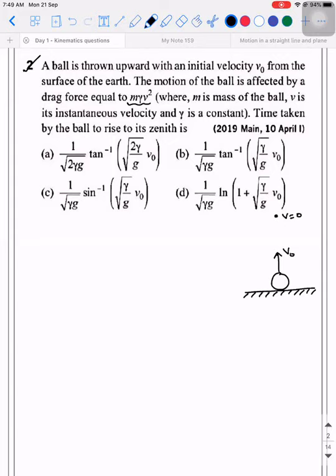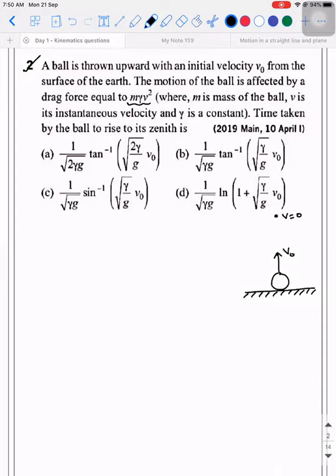Okay. So whenever it is related to motion, what is the first concept you need to look into? Whether the object is moving under uniform acceleration or non-uniform acceleration. In this context, is it having uniform or non-uniform acceleration? Non-uniform. So how did you conclude it is non-uniform? Sir, there's a force. It's a drag force.